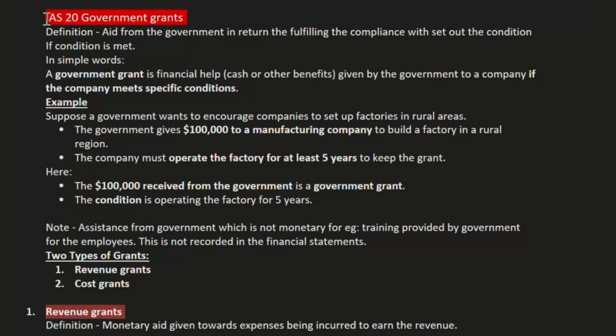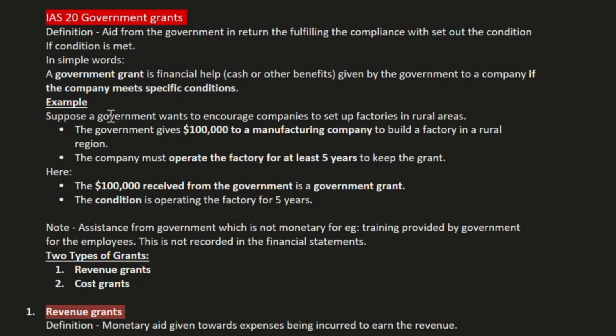Hi there. In today's video, we are going to study IAS 20 government grant. Definition of government grant is aid from the government in return for fulfilling the compliance which sets out the condition, if the condition is met. In simple words, government grant is financial help, cash or other benefits given by the government to a company if the company meets a specific condition.